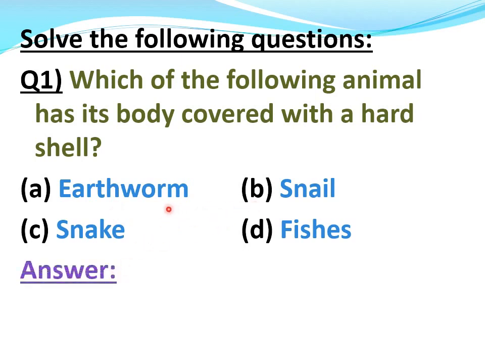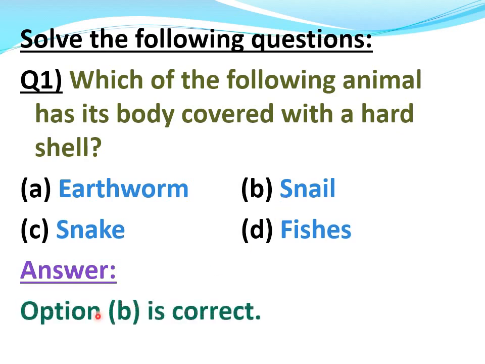Out of these four options, snail is an animal which has its body covered with a hard shell, as we have learnt in the previous lecture. So the right answer, option B, is correct. Snail is an animal which has its body covered with a hard shell.